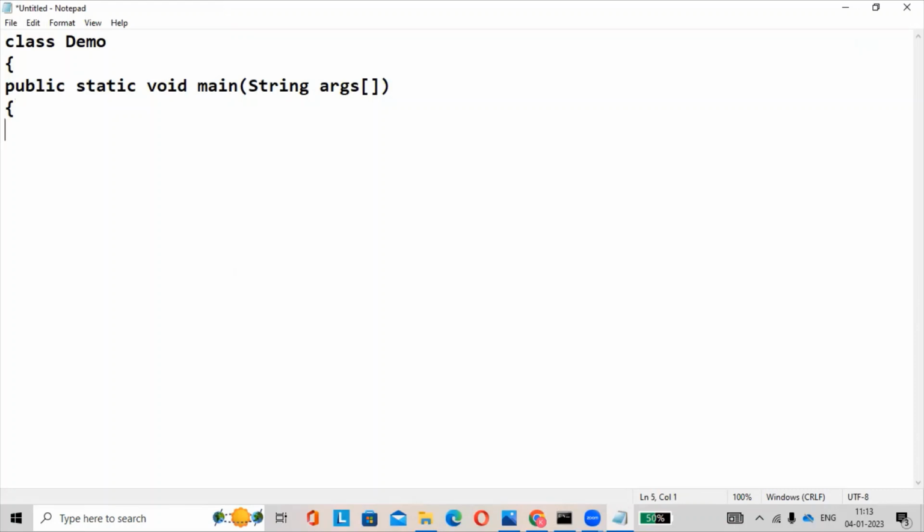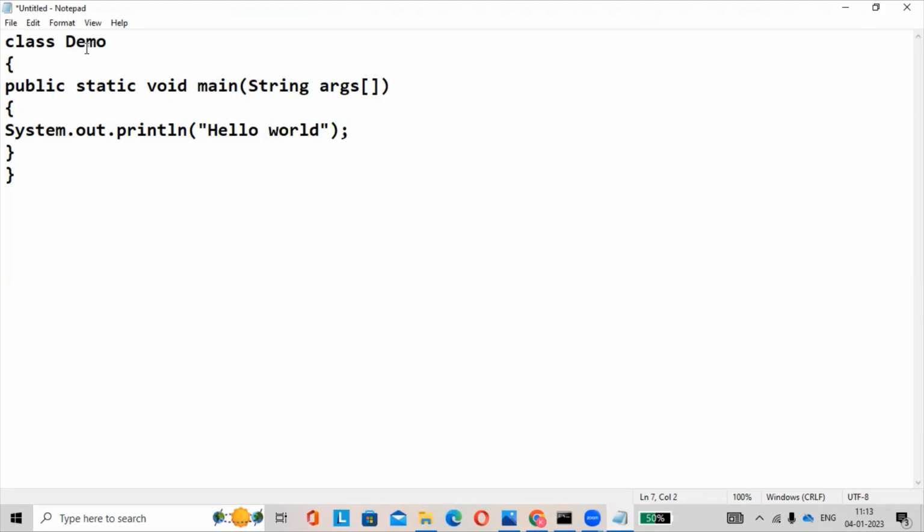Then next, System.out.println. It is used to print the output. Here we'll print the output as hello world. This is a simple hello world Java program.